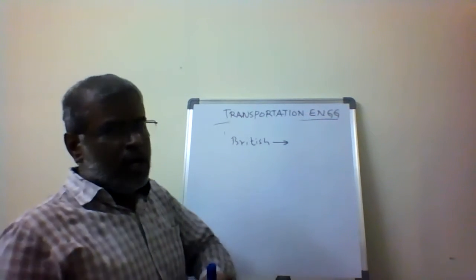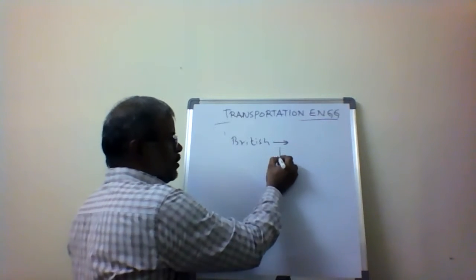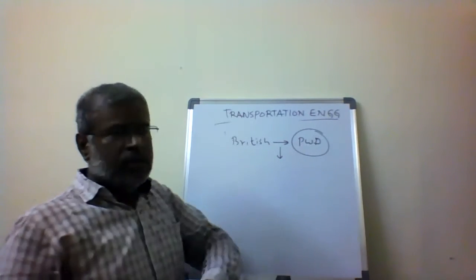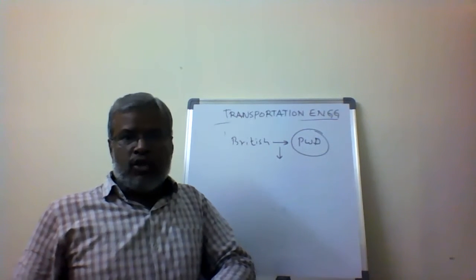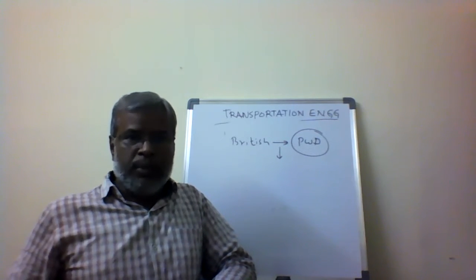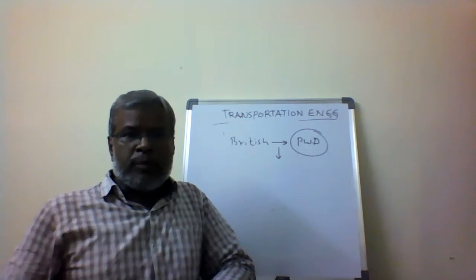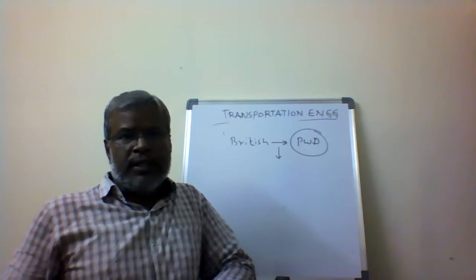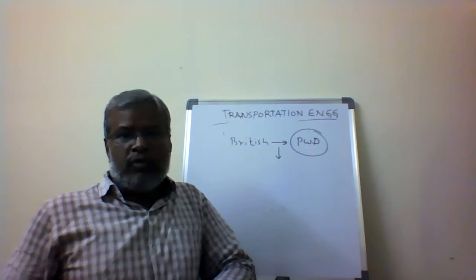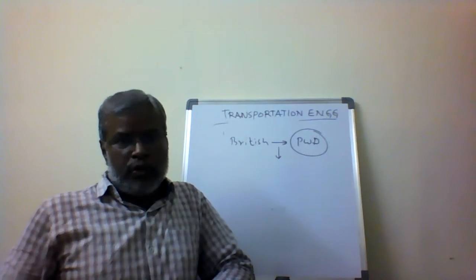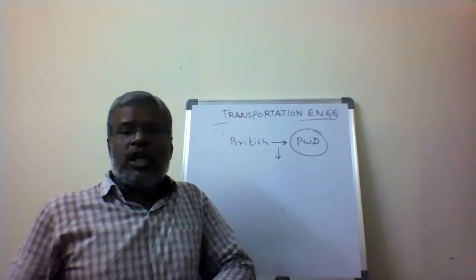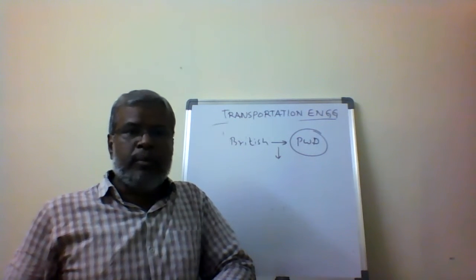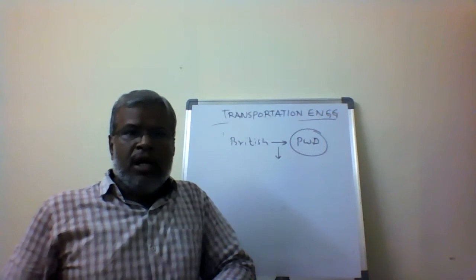After that, the British developed one organization, the one thing they did well, called the PWD, the Public Works Department. The Public Works Department takes care of all the construction of the roads. They started this system, and it continues even now as the State Public Works Department and the Central Public Works Department, CPWD. CPWD is completely taken care of by the Central Public Works Department.